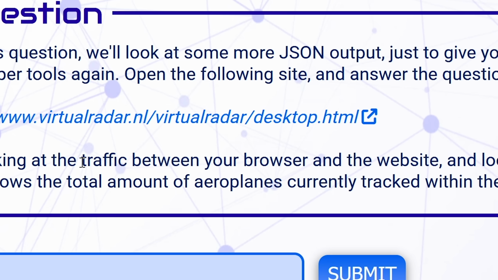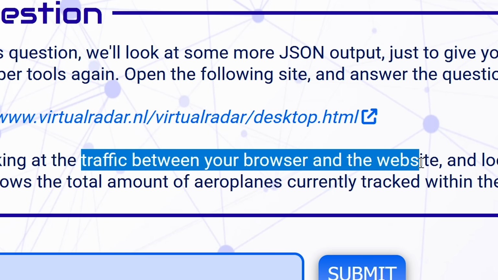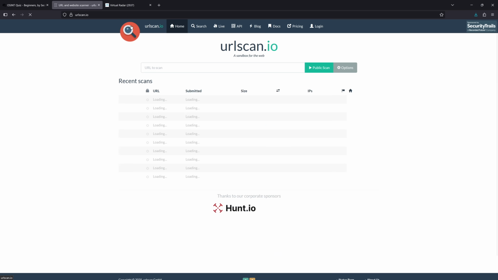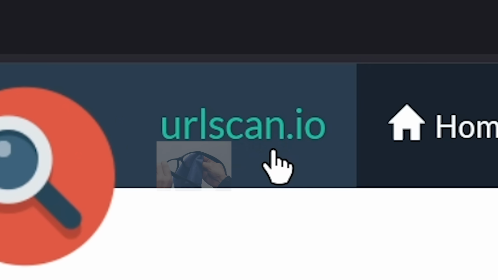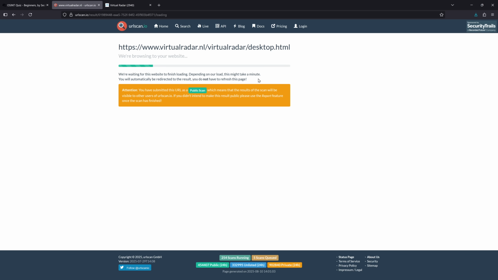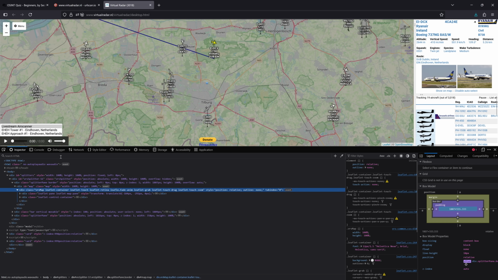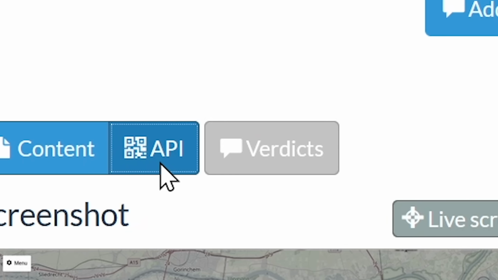Wait, what? I need to look at the traffic between my browser and the website and the JSON thing. Oh, airplanes. So I think I want to go into the Ultrascan website, put this in here so I see the JSON output, and to see the traffic between my browser and the website, I go here, network. Wait, let's go to API.